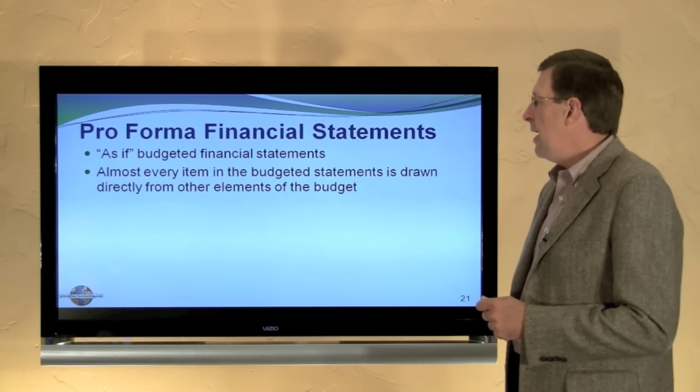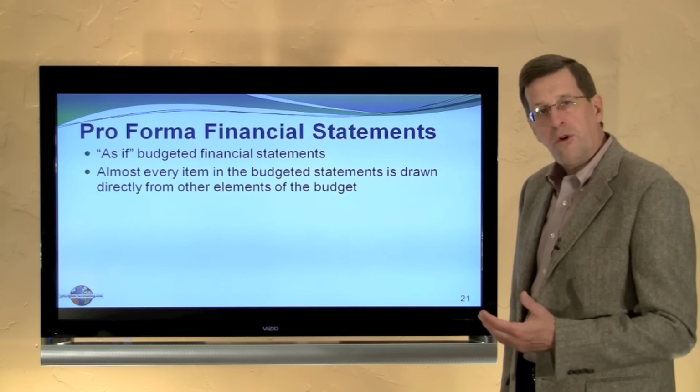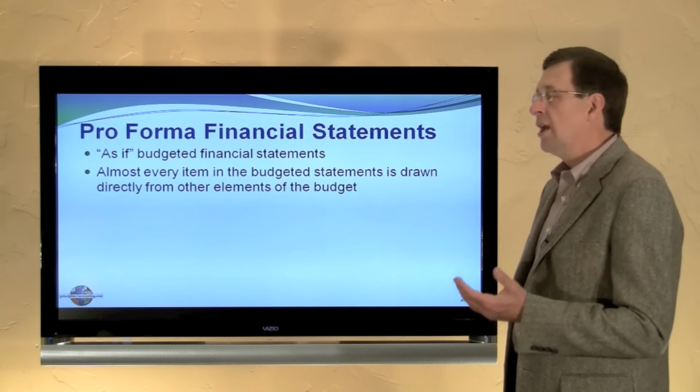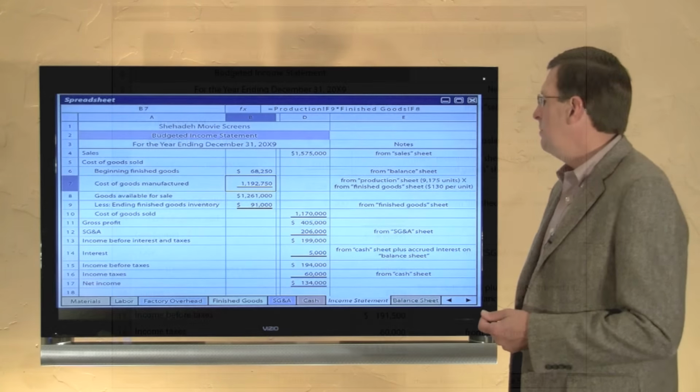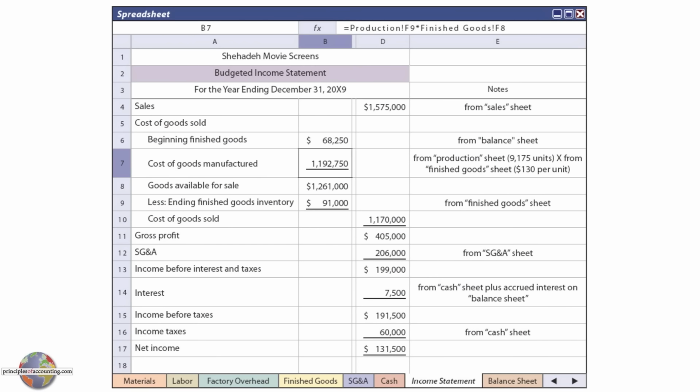The income statement and balance sheet budgeted are called pro forma or as-if financial statements. Almost every item in the budgeted statements is drawn directly from some element in the budget. And so again, this becomes fairly complex, but here's the budgeted income statement for the period, and we know that we're going to have sales for the year, less our various expense categories, all drawn from components in the budget. We have a budgeted income for the year of